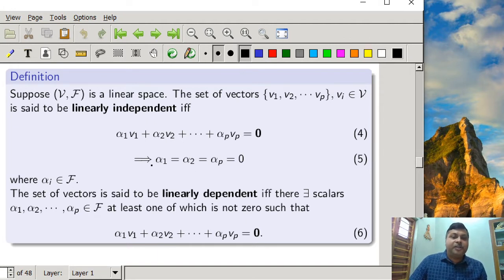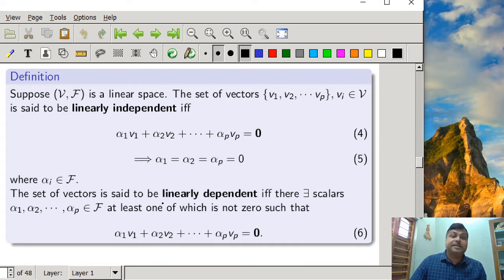So only for the trivial values alpha 1, alpha 2, alpha p equal to 0 does this linear combination yield the zero vector, and then the set of vectors V1, V2, Vp is linearly independent.